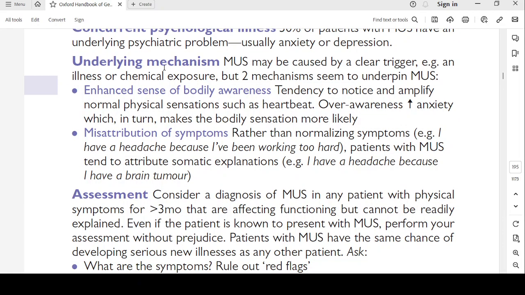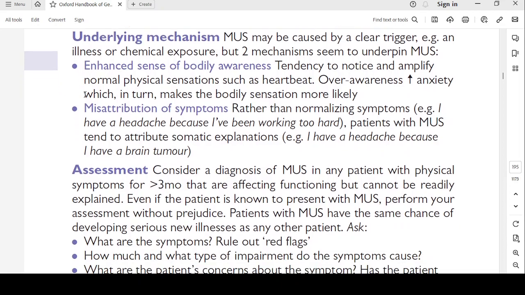So these are the two mechanisms underlying MUS. One is enhanced sense of bodily awareness, and the second is misattribution of the symptoms.